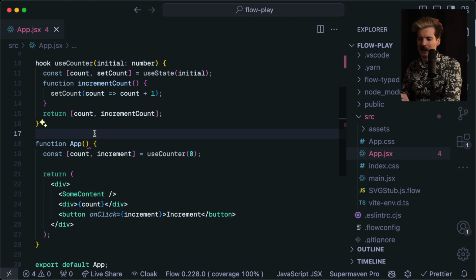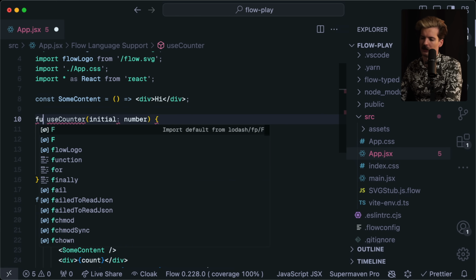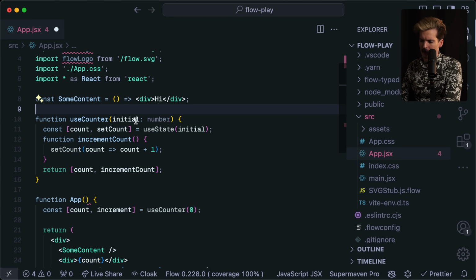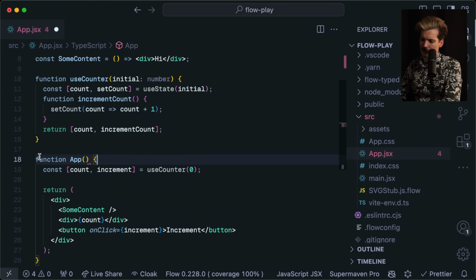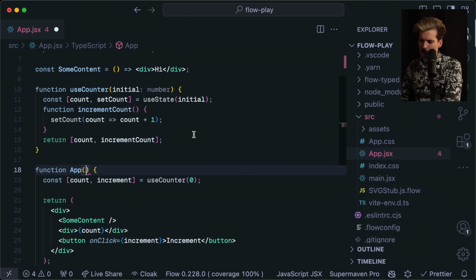You might have to use syntax hacks, like when you see a function that's defined as use-something, then you auto in that checker, change function to hook, pass it through the checks, and then spit out the results. And same with components. If you have a function that is a capital letter and takes 0 to 1 object props, then you'd be able to throw that in, know that it's a component, do all the checks accordingly, and spit that back. There's a lot of potential ways to hack this functionality into TypeScript, but it would be really nice if we didn't have to.